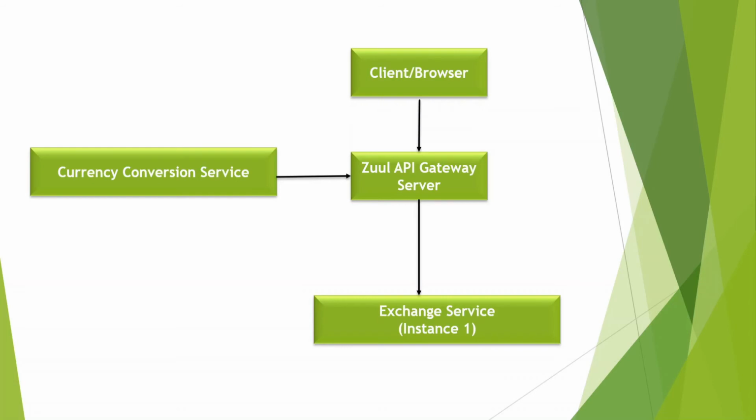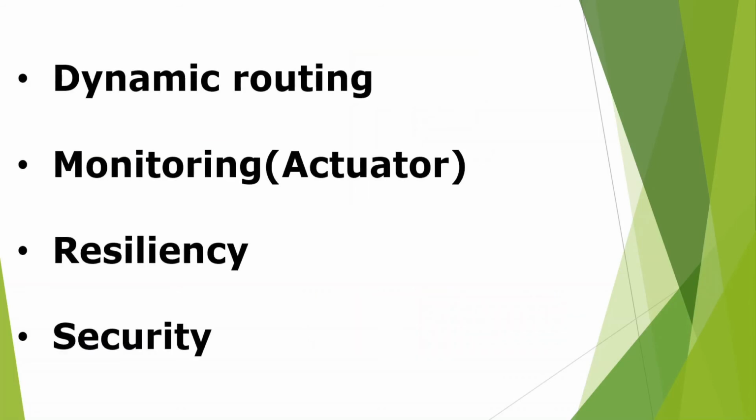This is the major benefit: you are dynamically routing the requests. Common monitoring features, like the actuator and resiliency, can be implemented in the API gateway server. You can provide security as well. All kinds of common features can be implemented in the API gateway server.